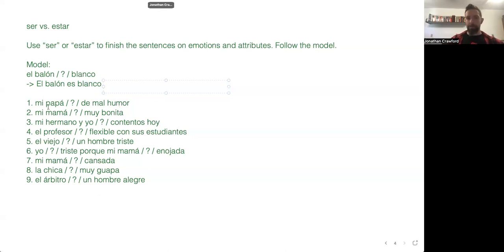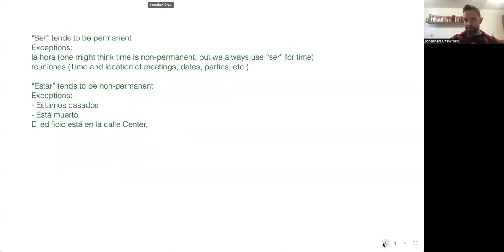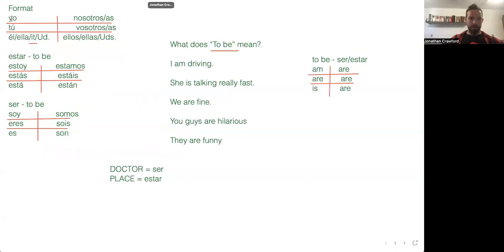So what are we going to do here? Mi papá. Which one of these is mi papá? Is it yo, tú, él, ella, it, usted? It's going to be él, right? Mi papá or tu papá. Papá in general is the third person singular. Él. So which one of these do I have to use? Being in a bad mood, is that a permanent thing or a non-permanent thing? Yeah, it's a non-permanent thing. Estar. And it's the lower left-hand corner. So está. Mi papá está de mal humor.